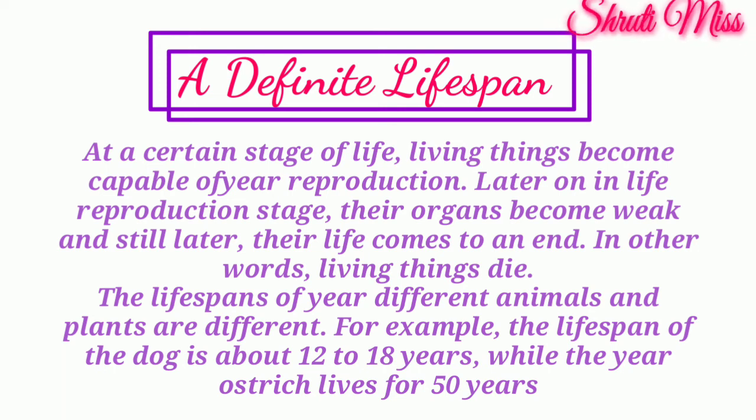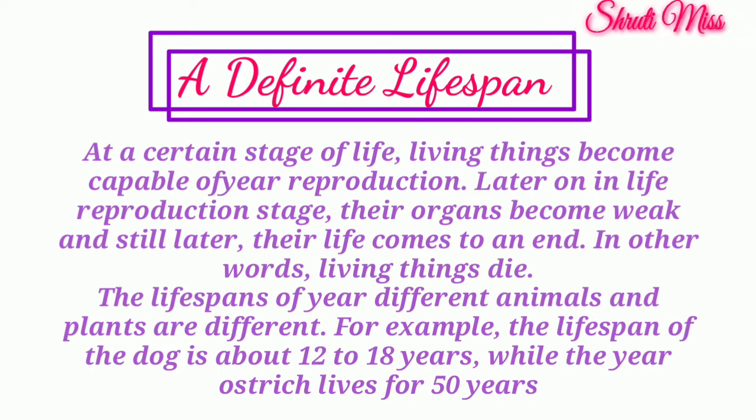Now, a definite lifespan. At a certain stage of life, living things become capable of reproduction. Later on in life, after the reproduction stage, their organs become weak, or still later their life comes to an end. What it means is that living things will die at the end of their lifespan. The lifespans of different animals and plants are different. For example, the lifespan of a dog is about 12 to 18 years, while an ostrich lives for 50 years.